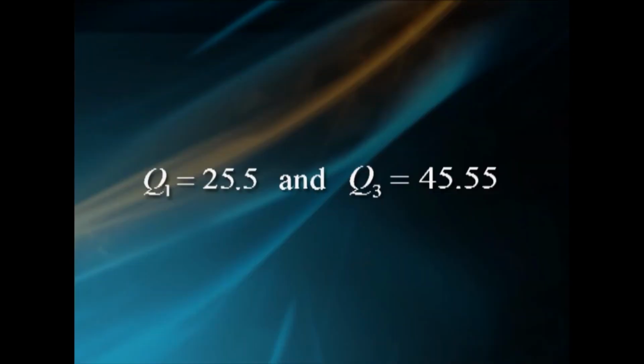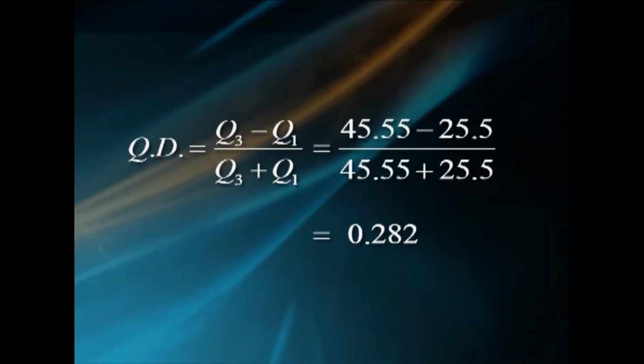Problem. Obtain the coefficient of quartile deviation for a set of observations with first and third quartiles respectively 25.5 and 45.55. Solution. For the above data, given Q1 equal to 25.5 and Q3 equal to 45.55. Coefficient of quartile deviation QD equal to (Q3 minus Q1) by (Q3 plus Q1), that is (45.55 minus 25.5) divided by (45.55 plus 25.5), that is 0.282.